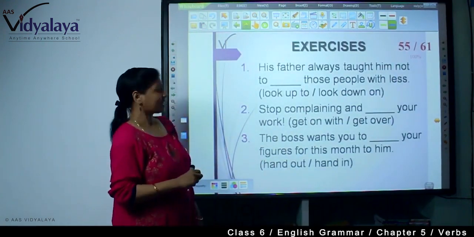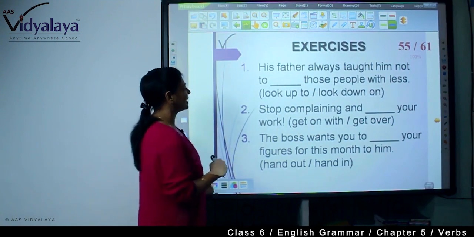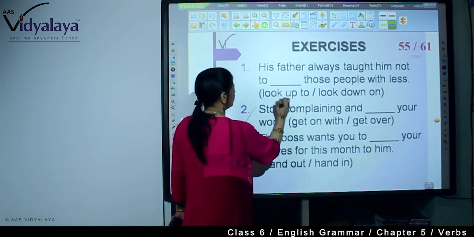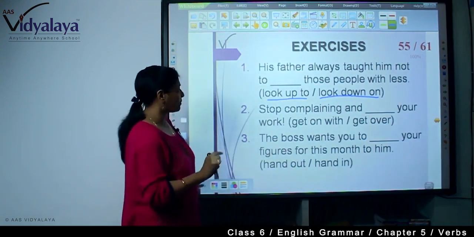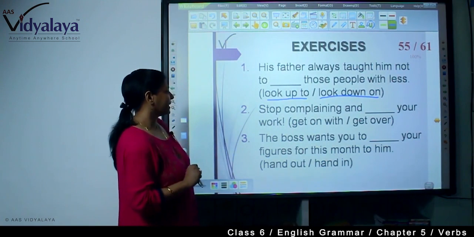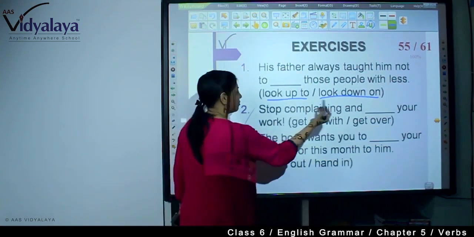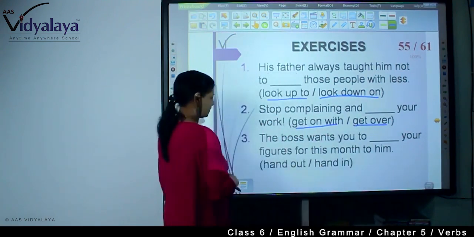Now, some exercises I have put. His father always taught him not to those people with less. Now, there are two options: look up to, look down on. The answer is here, but you will have to go through the exercise. Stop complaining and your work: get on with or get over.